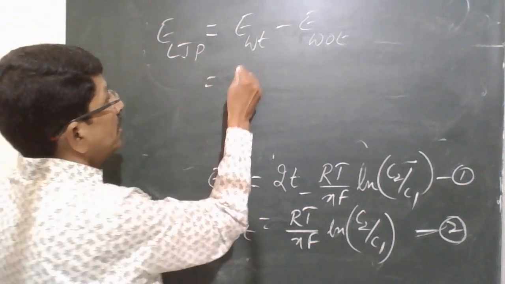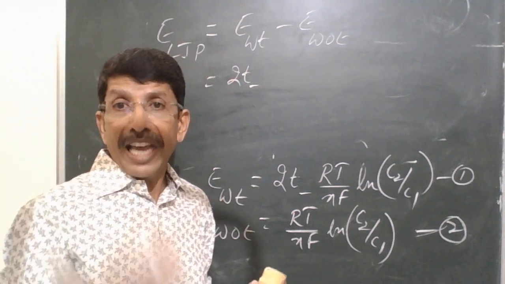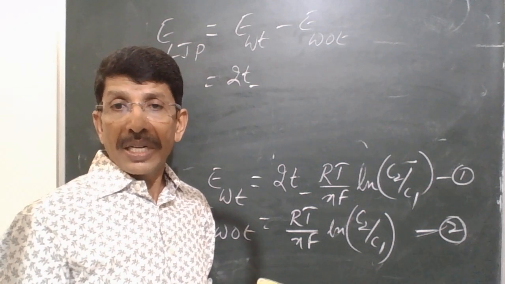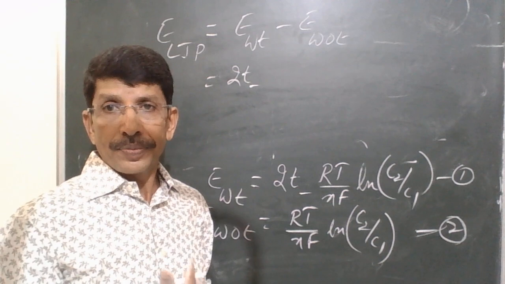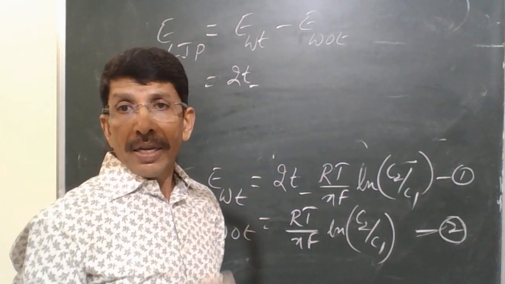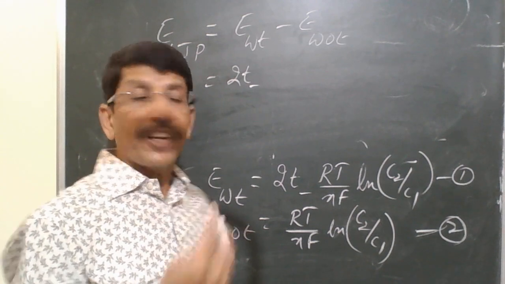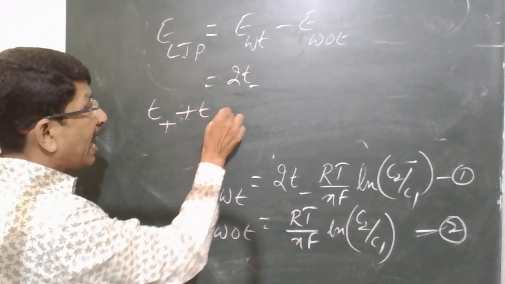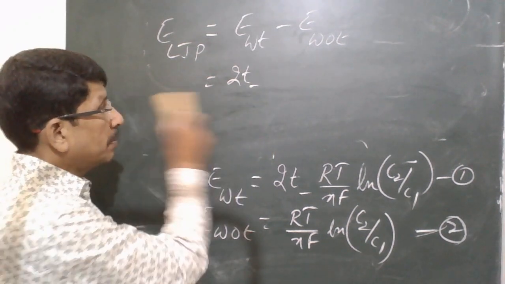So this is 2t minus 1, where t minus is the transport number of the anion. You have studied in the 4th semester under the conductance part, what is the transport number of an ion? It is the fraction of the total current carried by an ion. So t minus is the transport number of the anion, t plus is the transport number of the cation, and the sum of the transport numbers of cation and anion is always equal to 1. This you have already learned in your 4th semester.